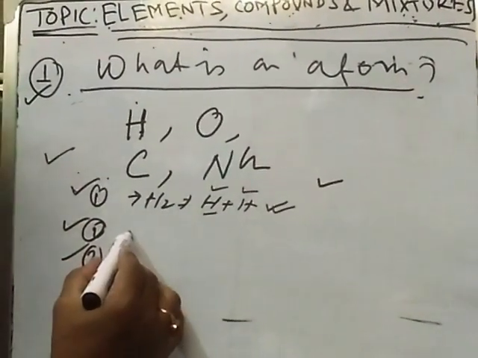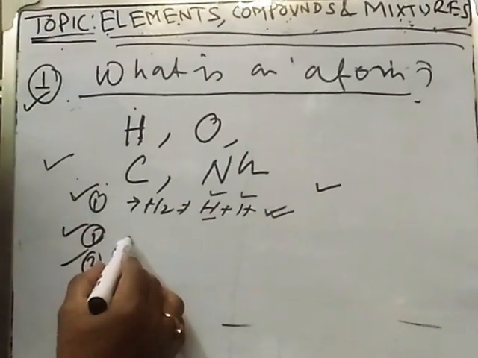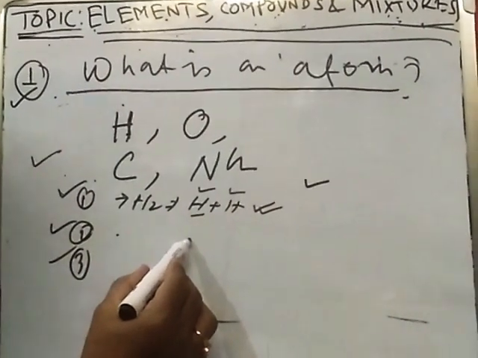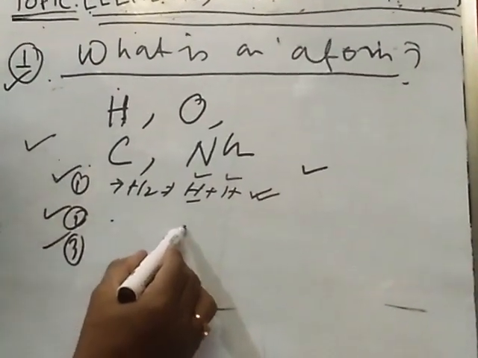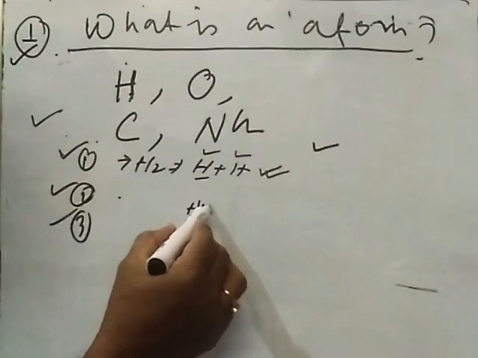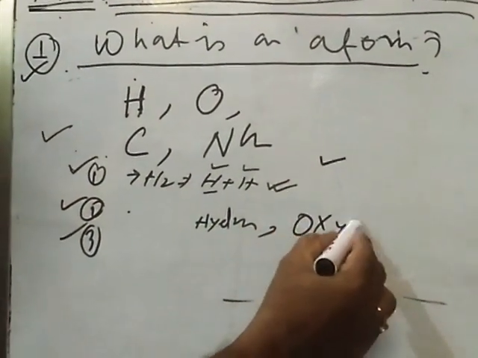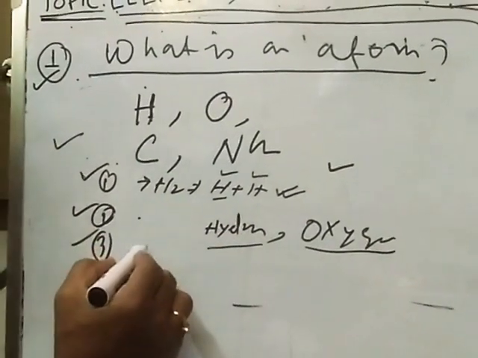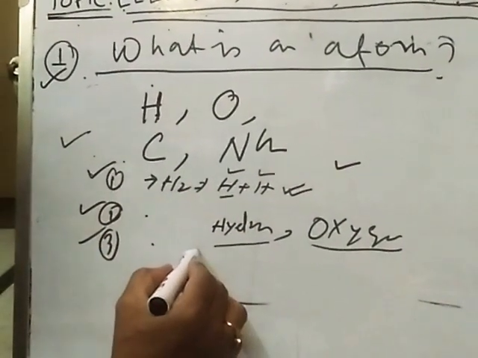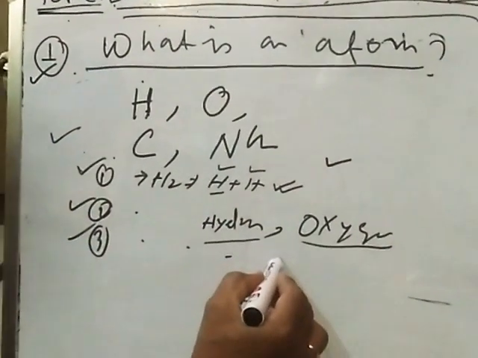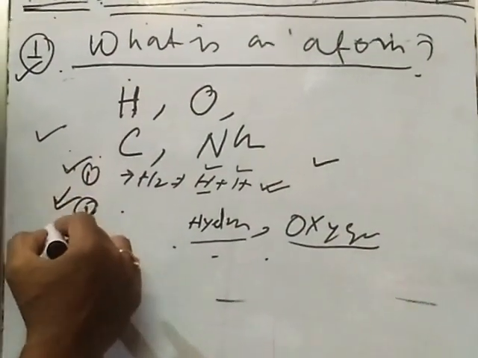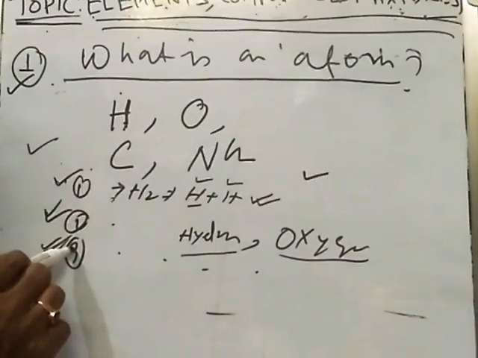The atoms of an element are different from those of other elements. Suppose you are taking hydrogen: the property of hydrogen and the property of oxygen are different. The atoms of an element show all the properties of the element. So these are the important characteristics of an atom.